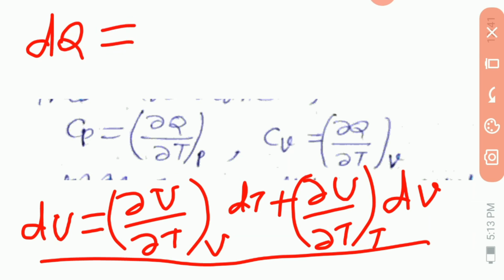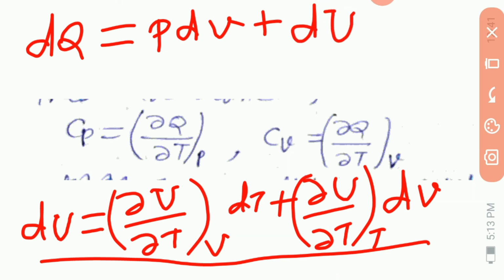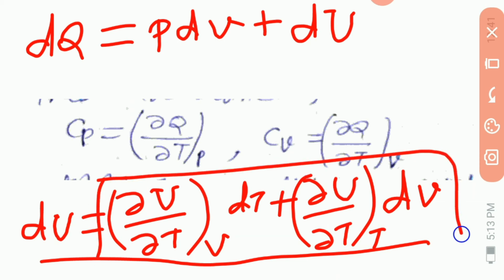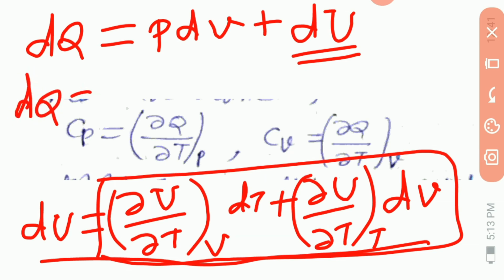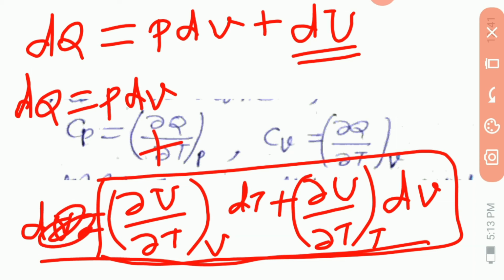dQ is equal to P dV plus dU. So put this value in place of this dU, then we get dQ is equal to P dV plus (∂U/∂T at V plus ∂U/∂V at T) into dT plus ∂U/∂T at T into dV. This equation.